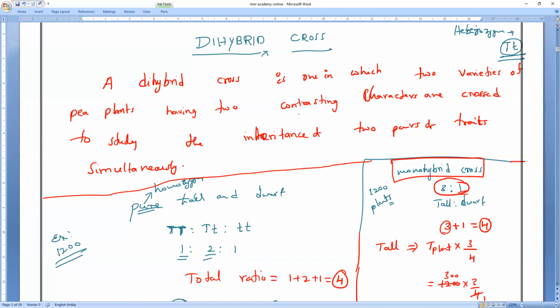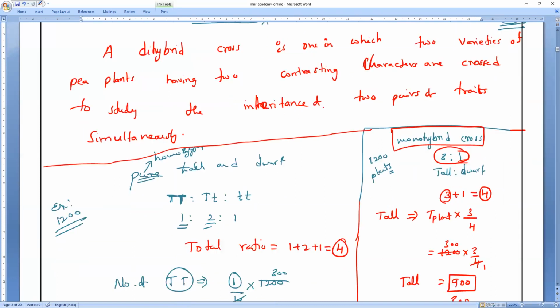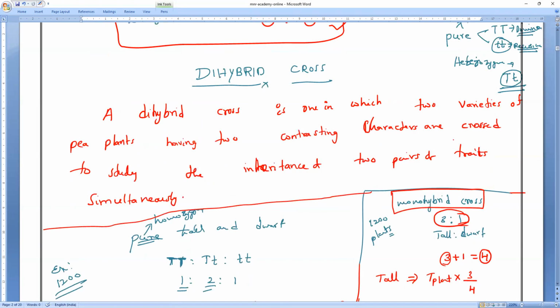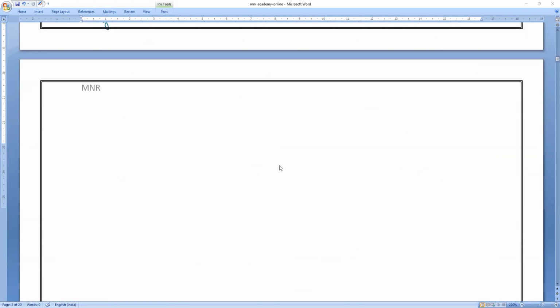So let us come to the dihybrid cross now. Dihybrid cross means how many characteristics? How many contrasting characteristics? 2 contrasting characteristics. Okay, so let us make it now. Mr. Mendel selected a pure line. What do you mean by pure line?